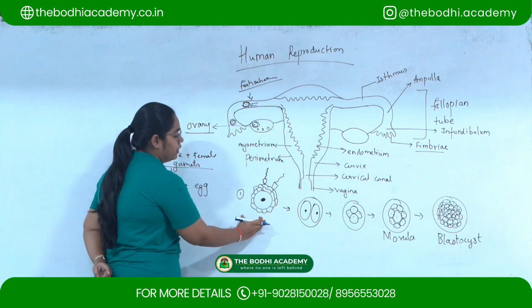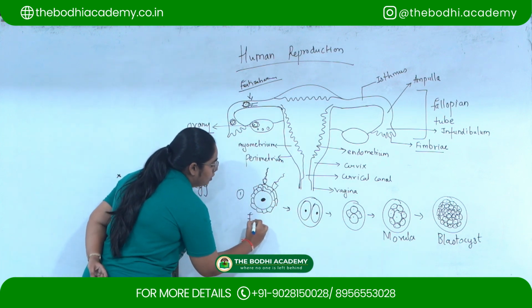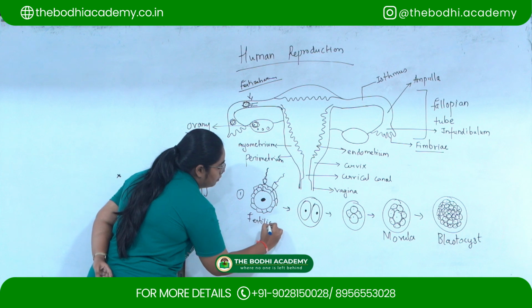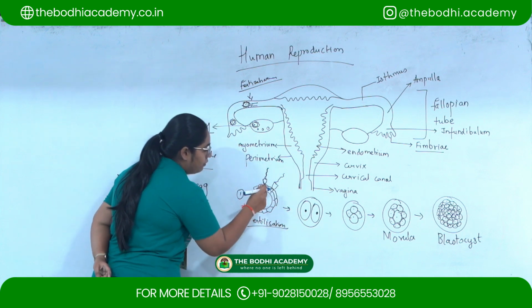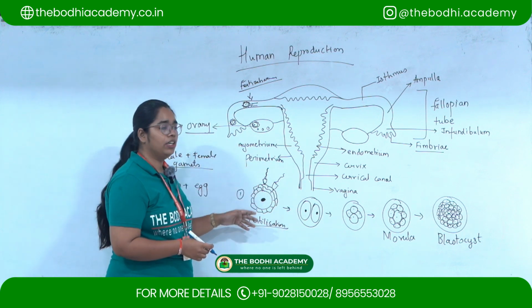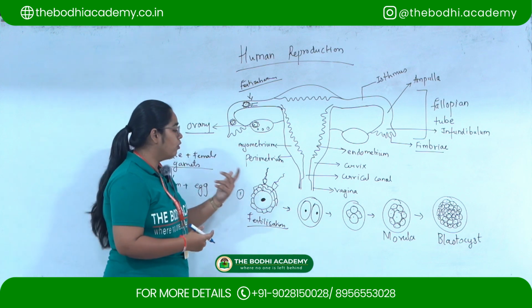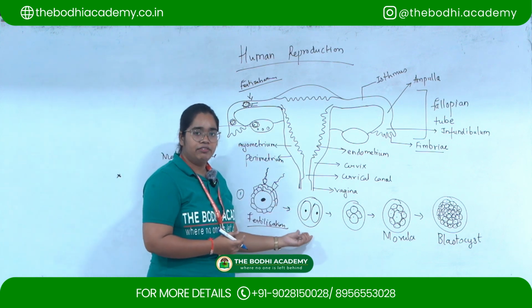After fertilization, that is after the union of the egg and the sperm, what happens is there is division.